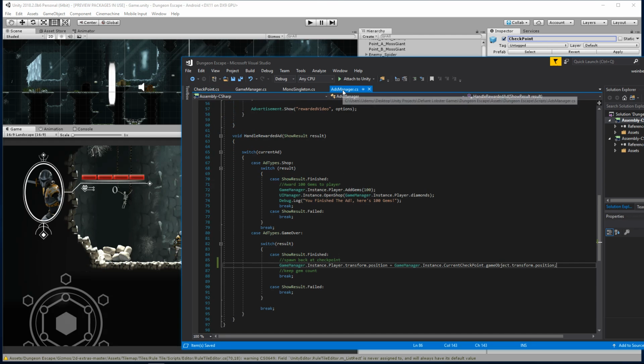And what I can do now is go back to the game manager, and instead of typing all of this, I can simply type currentCheckpoint.pose. Alrighty. And there is a way too, I could make it to where I just do current checkpoint, but I don't want to.